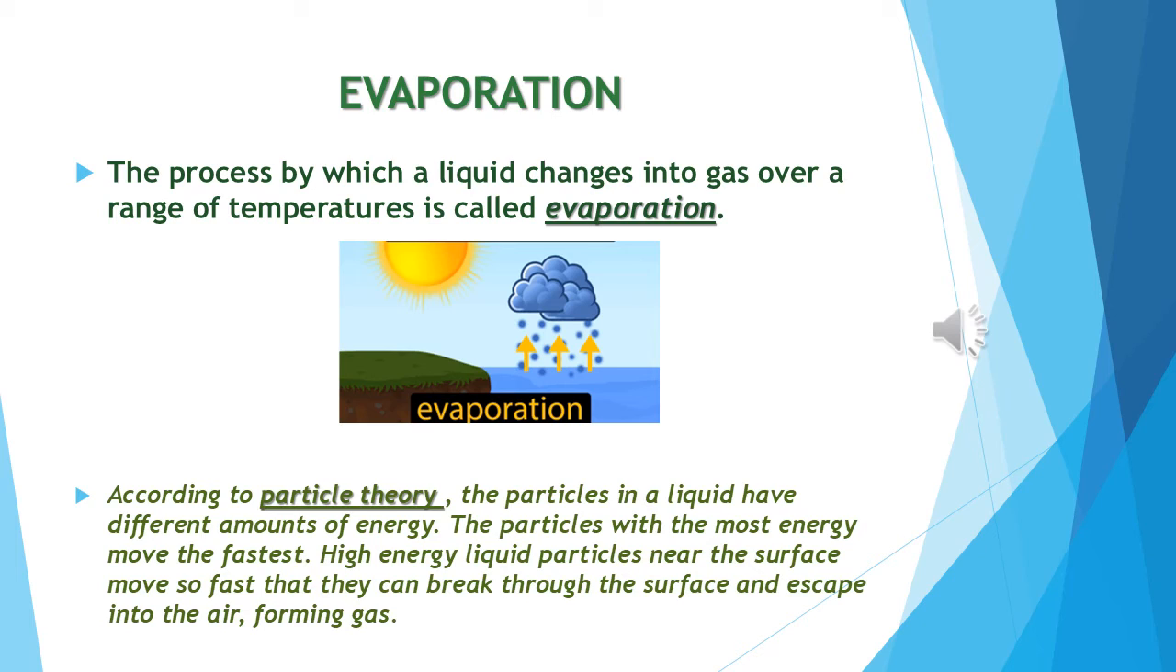How does the particle theory explain evaporation? Can you guess? The particle theory explains the particles in a liquid have different amounts of energy. The particles with the most energy move the fastest. High energy liquid particles near the surface move so fast that they can break through the surface and escape into the air, forming a gas. Understand?